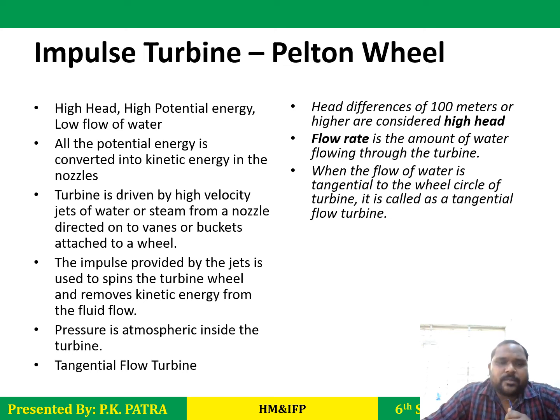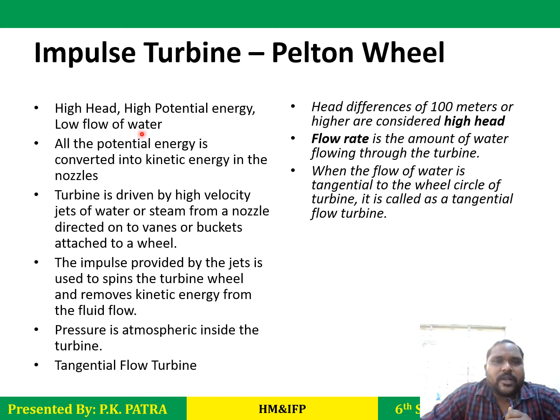So what is the impulse turbine? The impulse turbine is a high head turbine, that means the head at the inlet is very high. That is, the water level from the dam reservoir to the inlet of the turbine is very high. Then there is high potential energy; if head increases, then potential energy will increase.